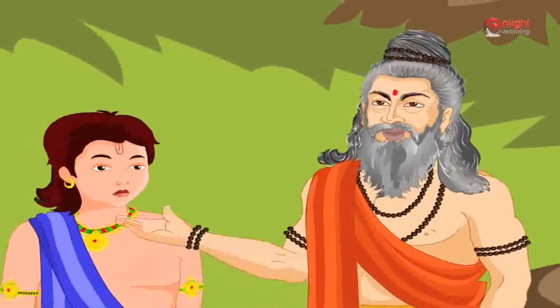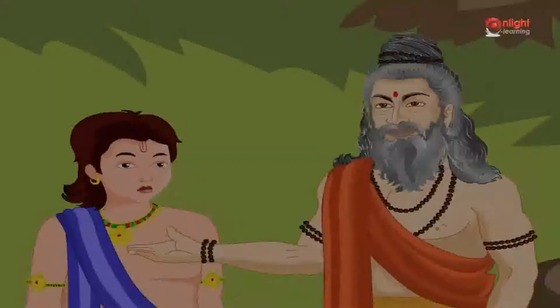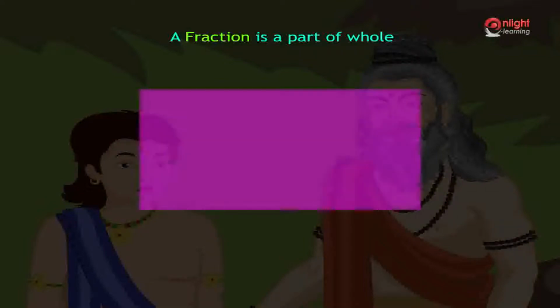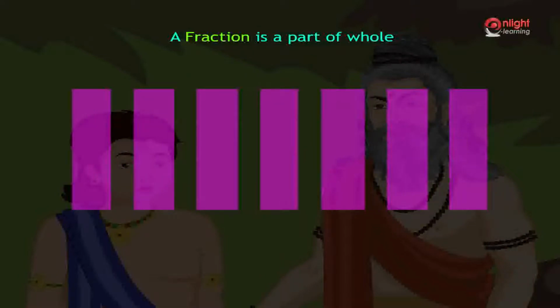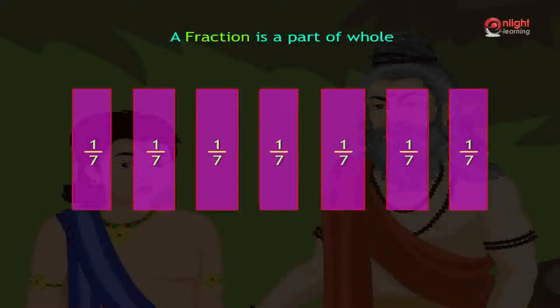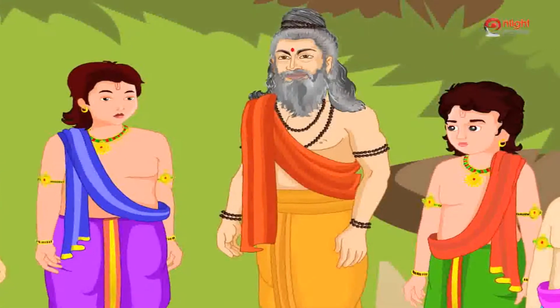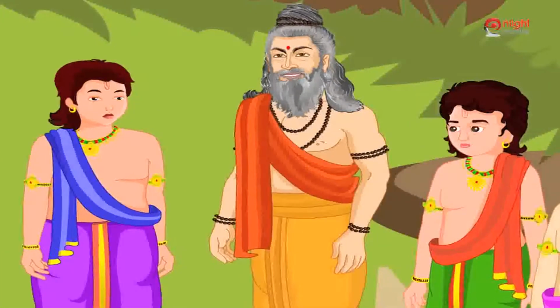Let us learn about fractions. A fraction is a part of a whole. Here, suppose I divide this whole land into 7 equal parts. Then each divided part is called a fraction of the whole, and each part is denoted as 1 by 7. That is, 1 part of a total of 7 parts. Each of you is getting 1 part of the total 7 parts of the land.